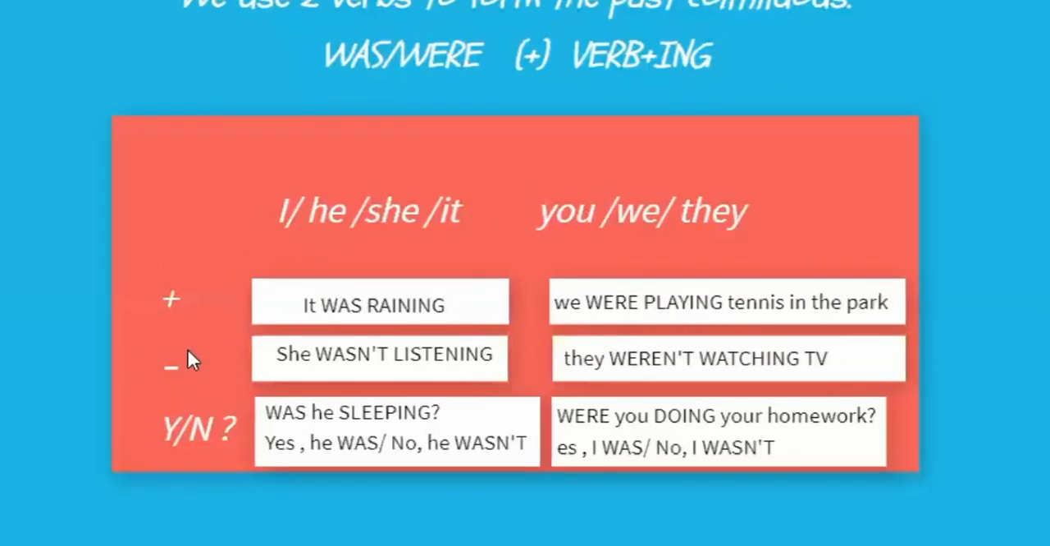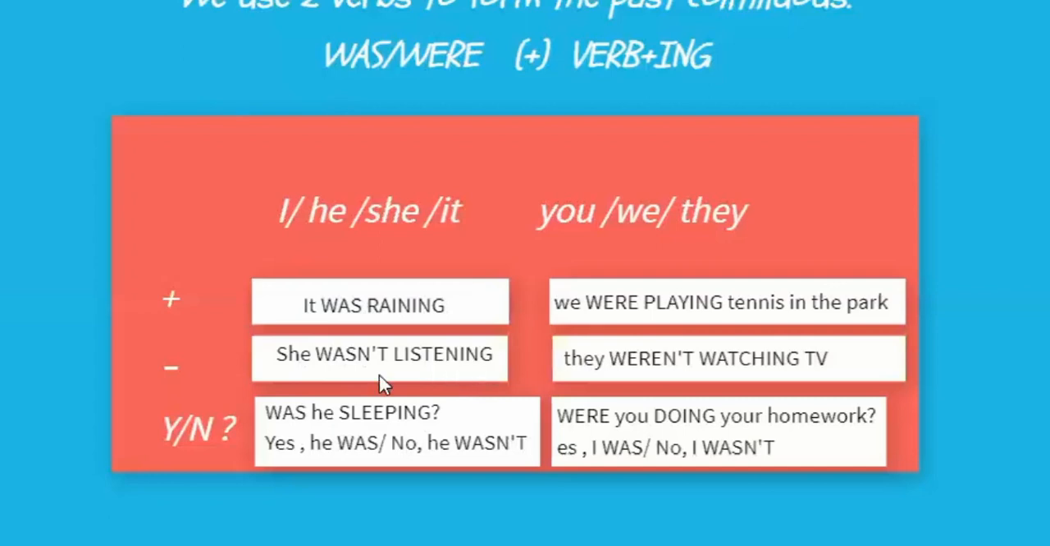So then if we move on to the negative sentences, it's really simple, really easy, not difficult. We just need to transform was into wasn't and were into weren't. So here we have another example. She wasn't listening. Here we have she, so that's why we use wasn't, and then my verb listen plus ing.